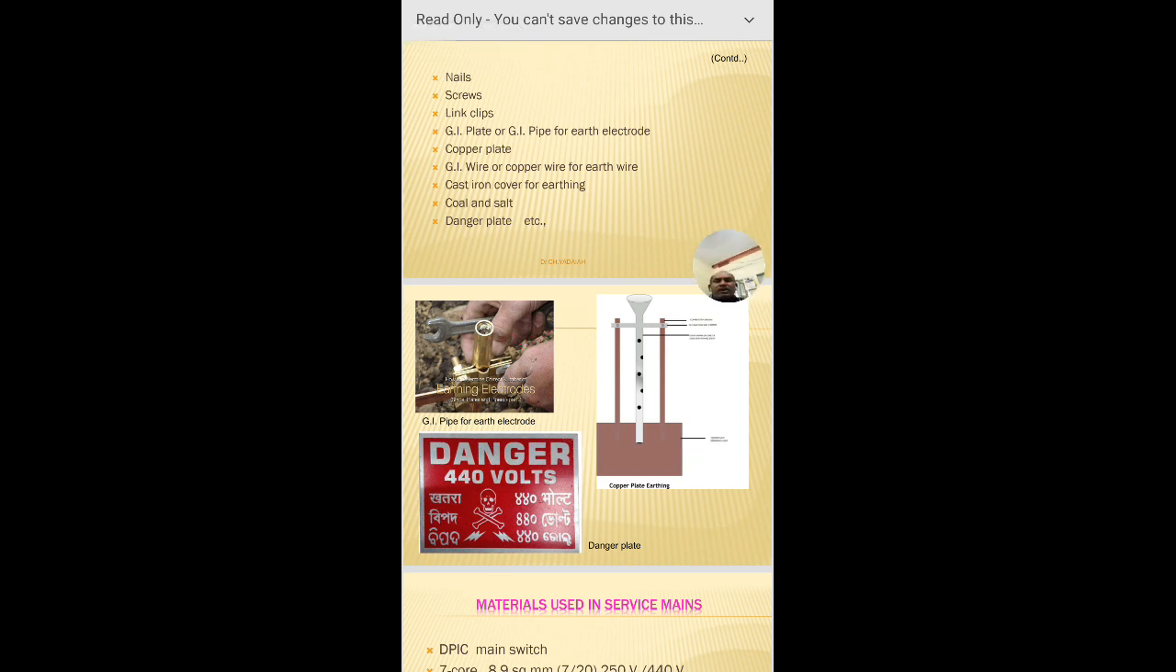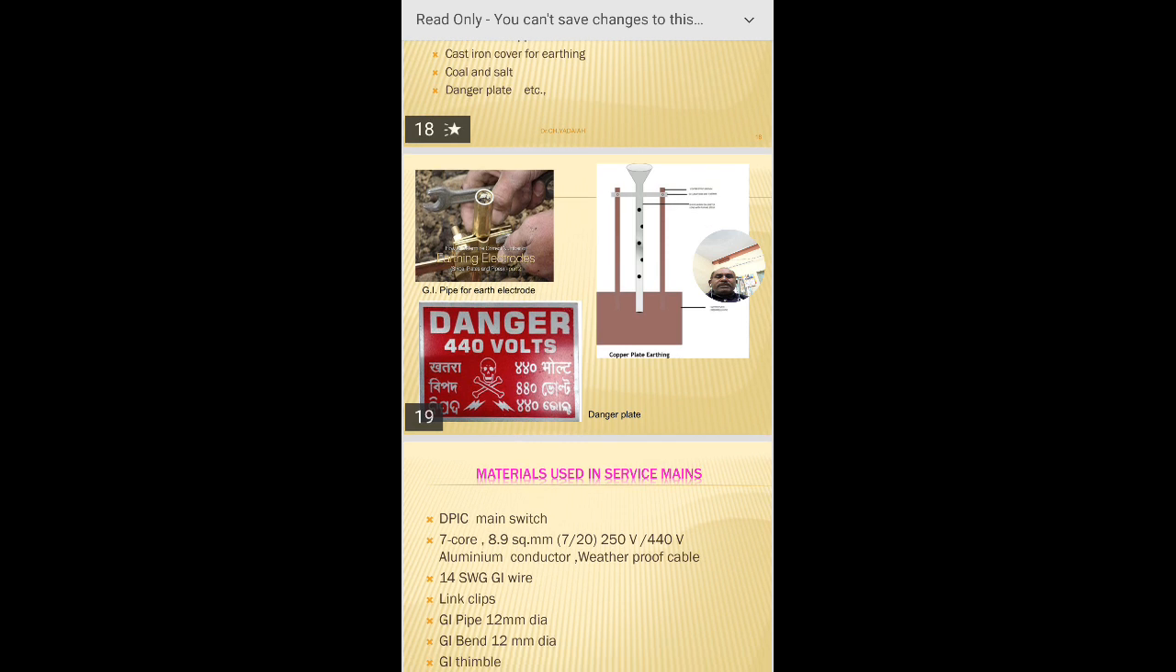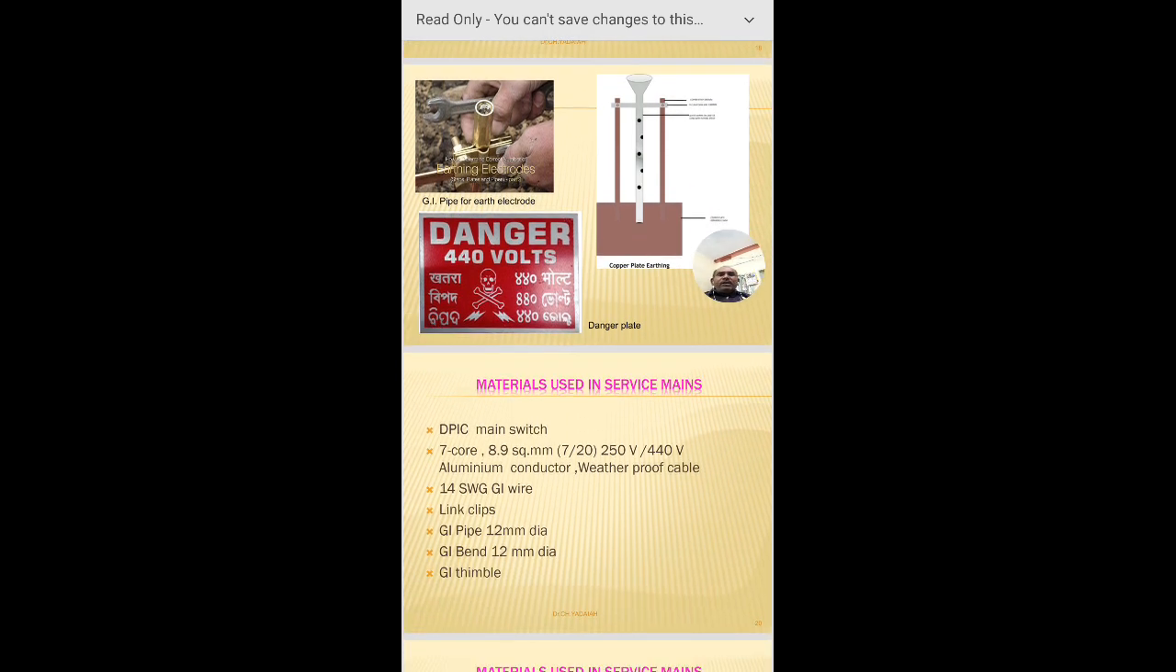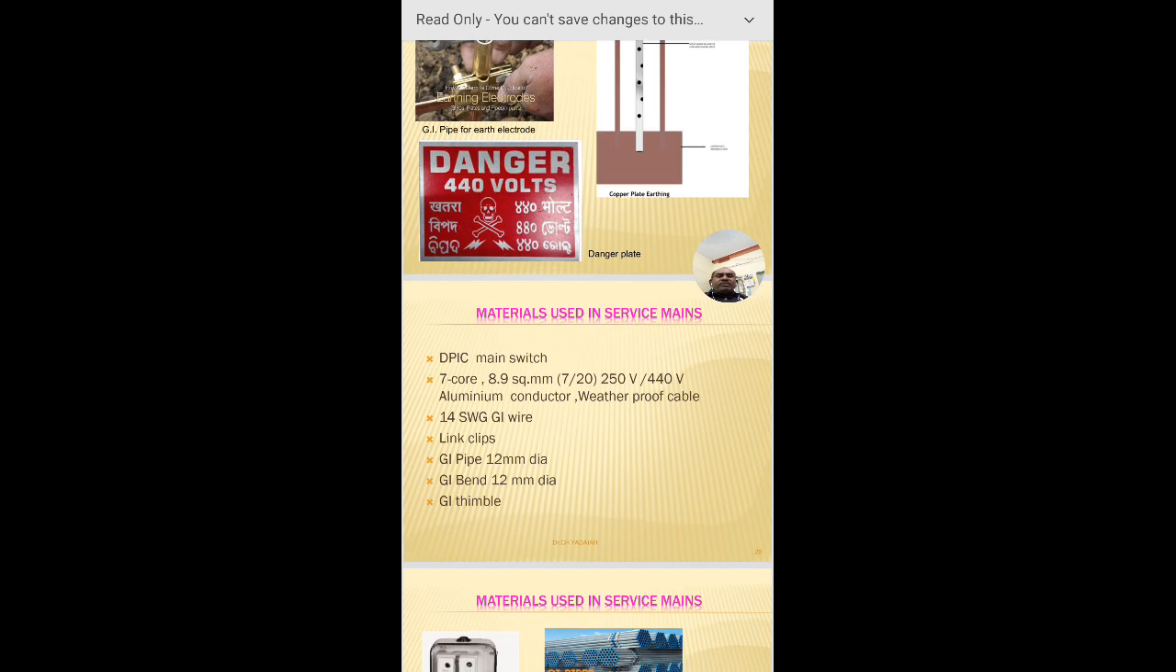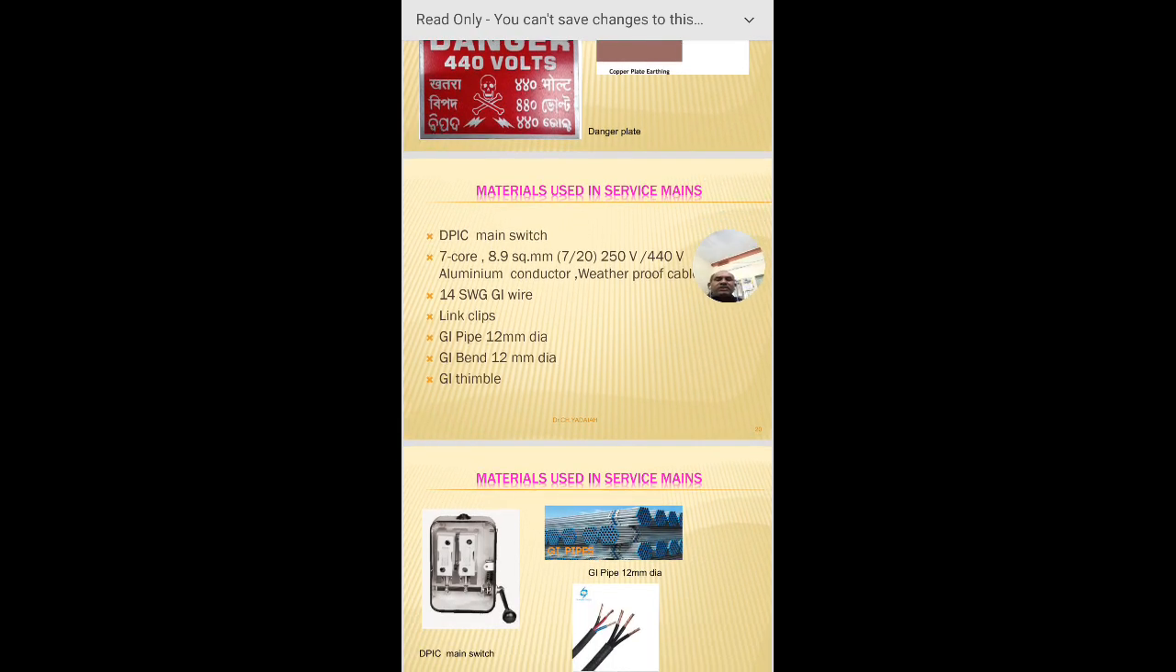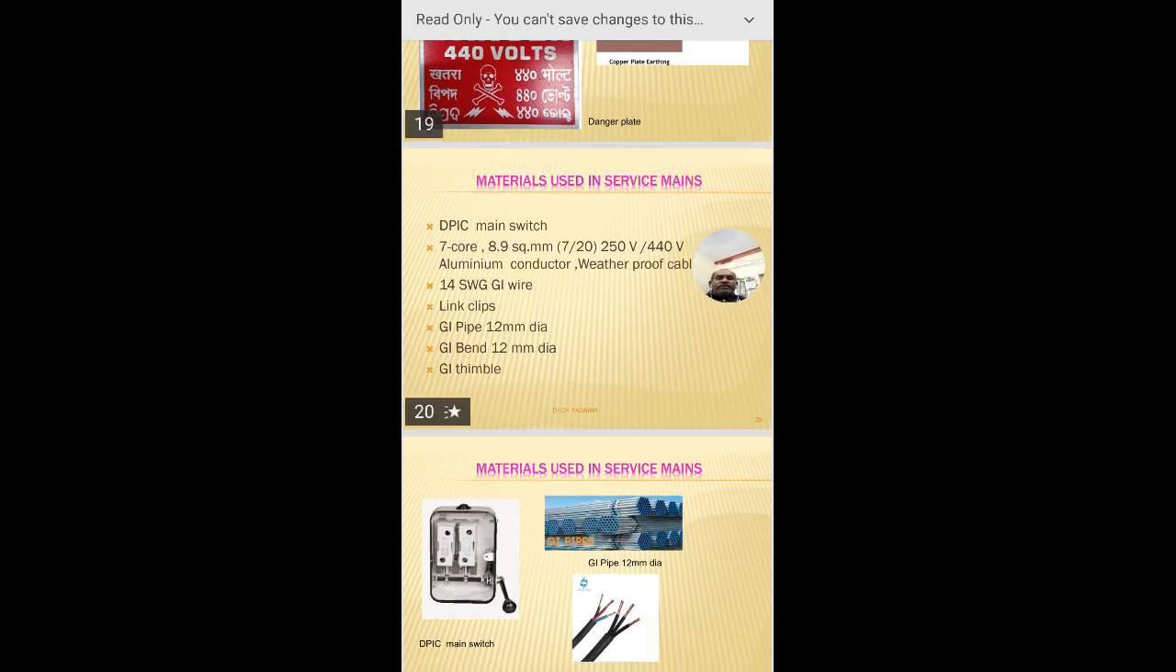And coming to the materials used in service mains, we have already seen some. Another is the DPIC main system, the double pole iron clad main system, that we have seen. You can see the figures. There is the 7 core aluminum conductor weatherproof cable, that is a service cable, and 14 standard wire gauge GI wire, link clips, GI pipe 12 mm dia, GI bend 12 mm dia, and GI thimble. Thimble is nothing but a supporting equipment.